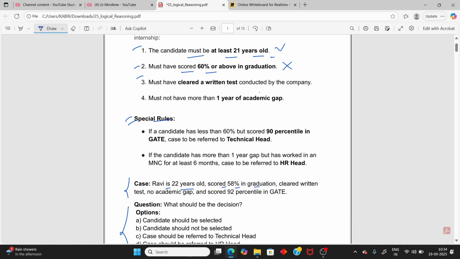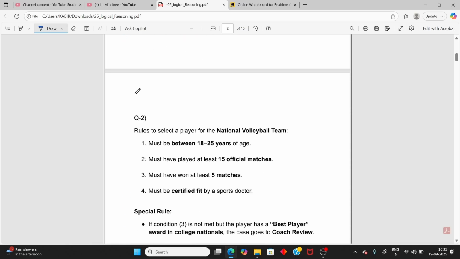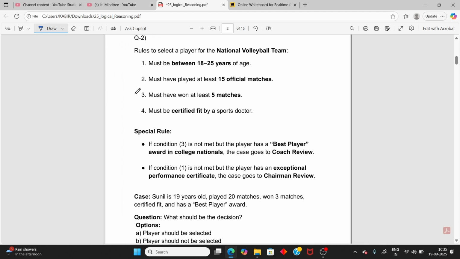But there is a special rule: if the candidate has less than 60%, they must score a 90 percentile in GATE. Yes, he scored 92% in GATE. So the case is to be referred to the technical head, with no academic gap. So the answer is: case referred to technical head. That is the first question's answer. Moving to the next one.